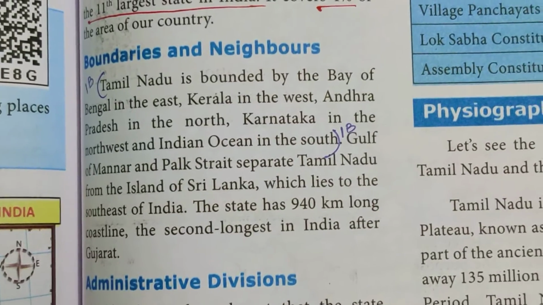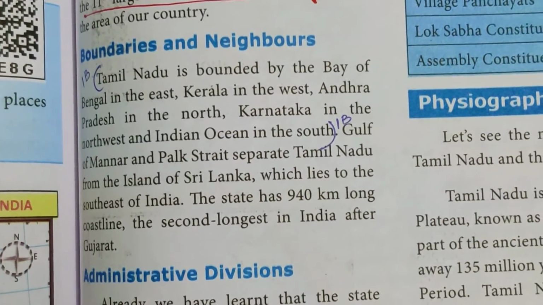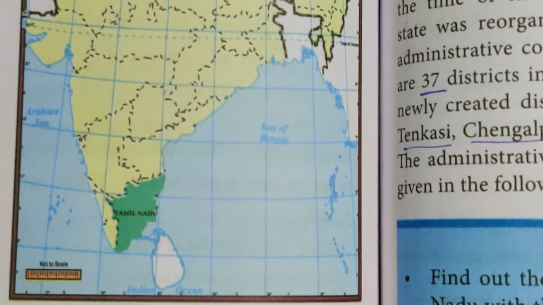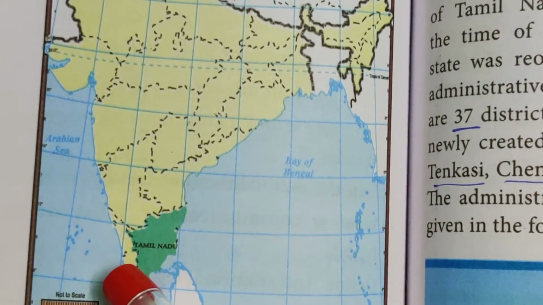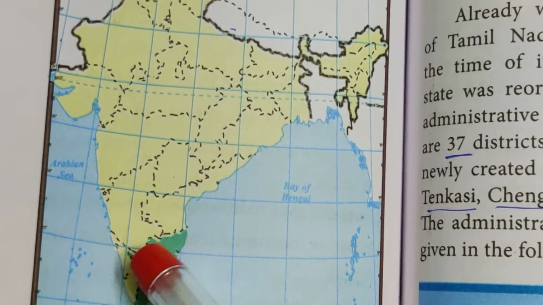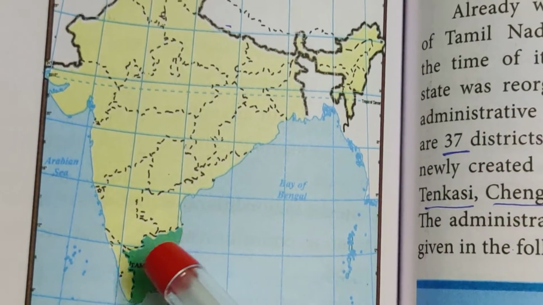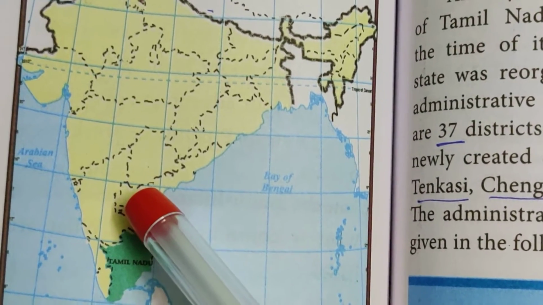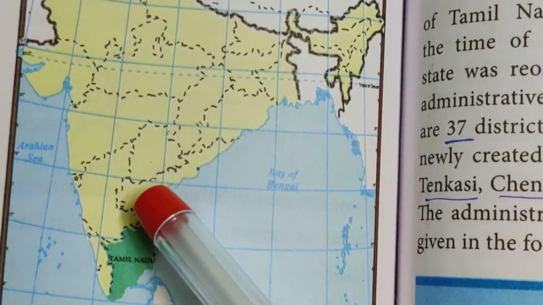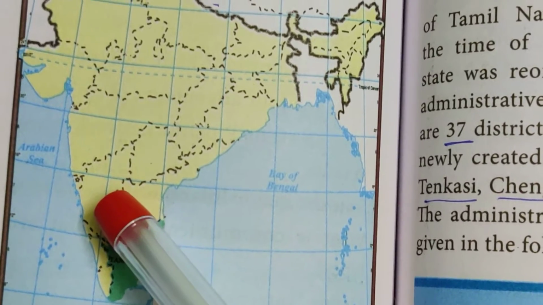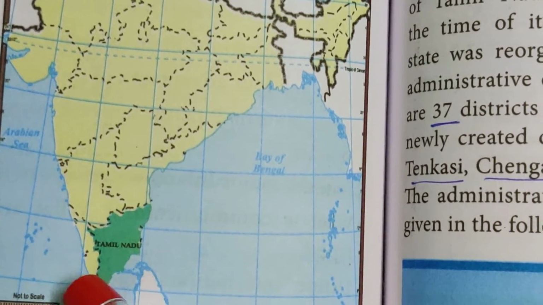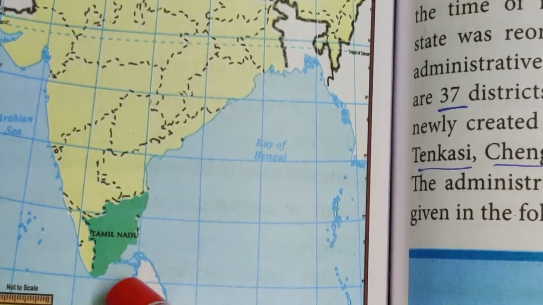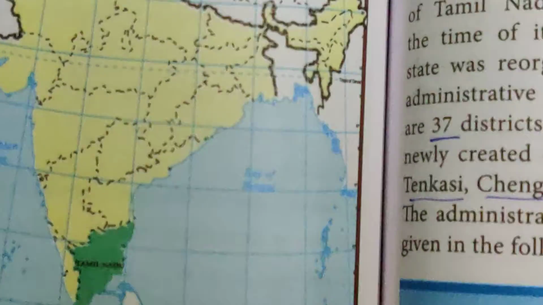Now, if you want to see the boundaries, you can see here in India, it was bounded by what? See here, this is your Tamil Nadu. Tamil Nadu is bounded by the Bay of Bengal in the east, Kerala in the west, Andhra Pradesh in the north, Karnataka in the northwest, and Indian Ocean in the south. So these are the Tamil Nadu boundaries and the neighbors.